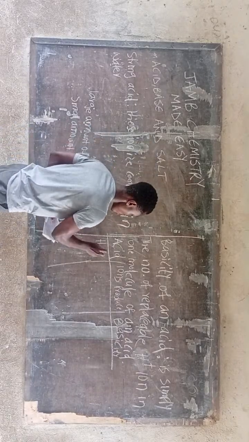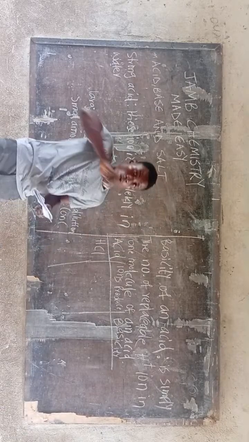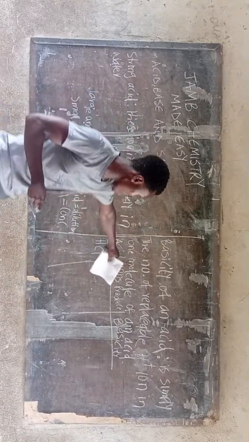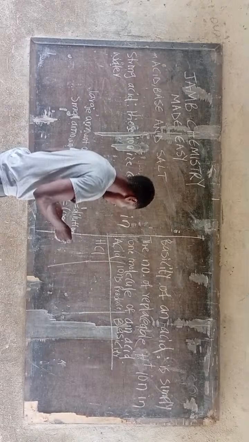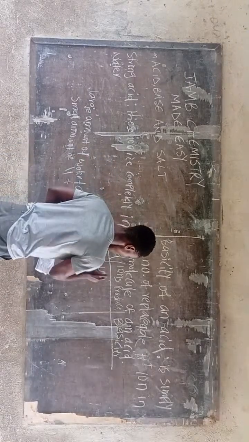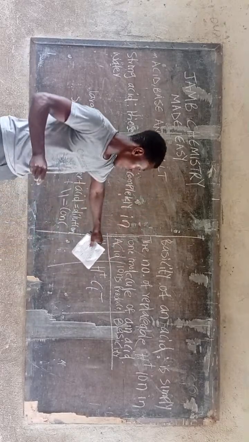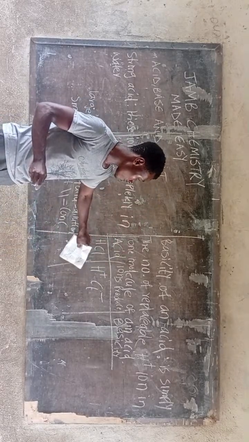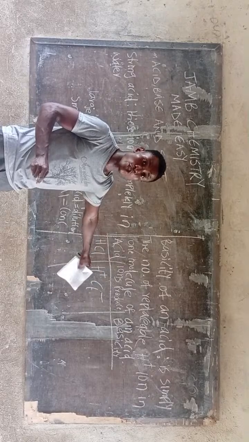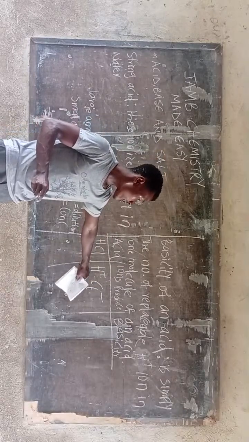The first acid on my list is hydrochloric acid. We want to write the ions that are produced. The ions produced here are simply H+ and Cl minus. So we have our acid, hydrochloric acid, and the ions produced are H+ and Cl minus.